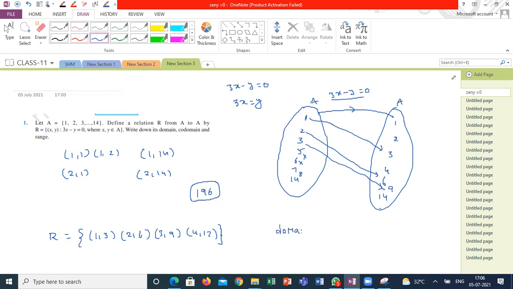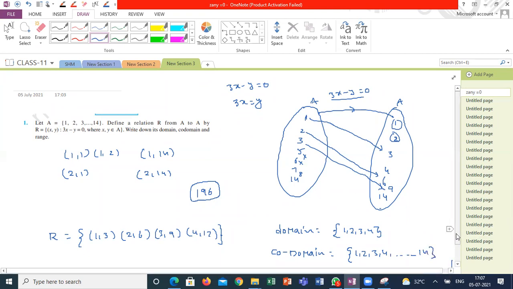What is the domain here? Domain is 1, 2, 3, and 4. Codomain? Irrespective of the number of images, the whole second set is called the codomain. Whether any element is an image of any element in A or not, the relation is defined from which set to which set. The second set, on which you are defining the relation, those elements are called the codomain.